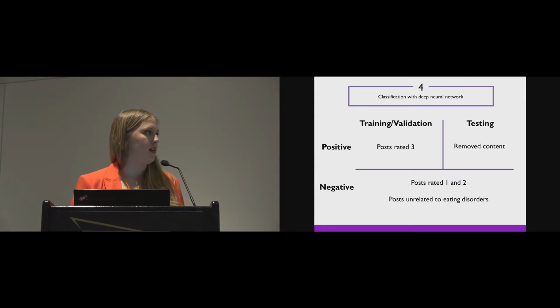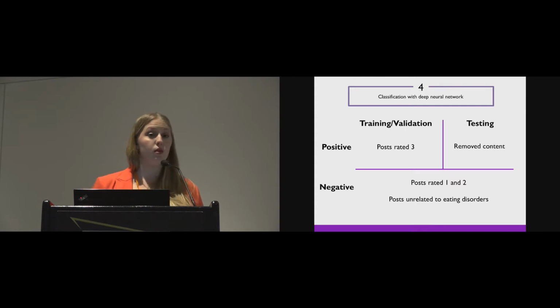Given that we have so many data sets, we should definitely walk through how we break up our data so we can train our algorithm. Our positive class is posts that we believe should be taken down from Tumblr. For our training and validation stage, we use posts rated as 3. This is to preserve the gold standard labels that we have from those 569 posts that we know for testing.